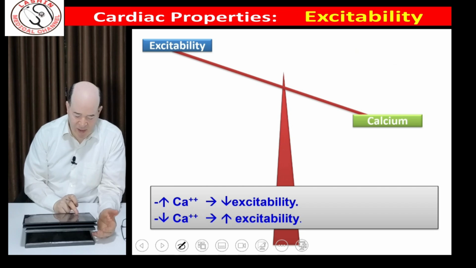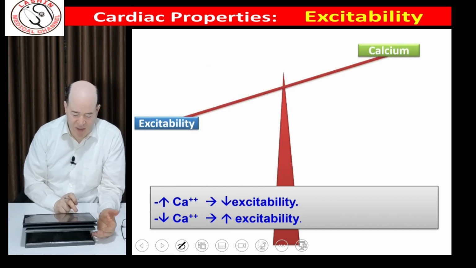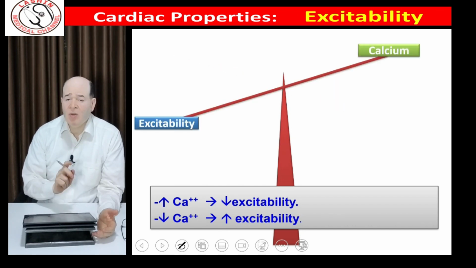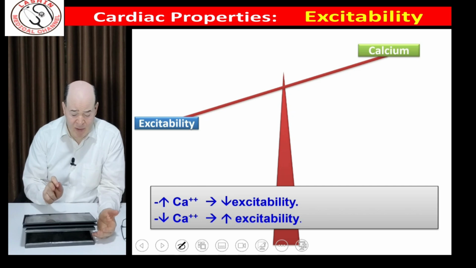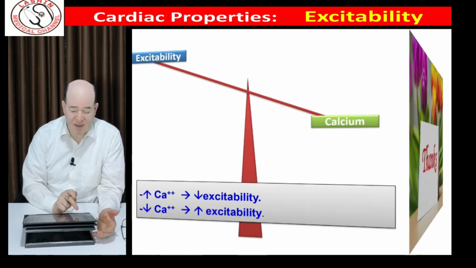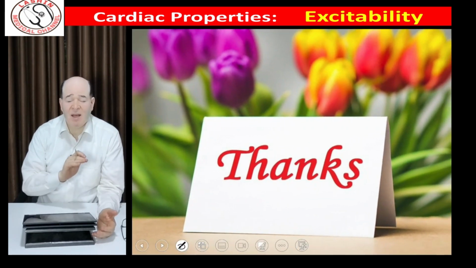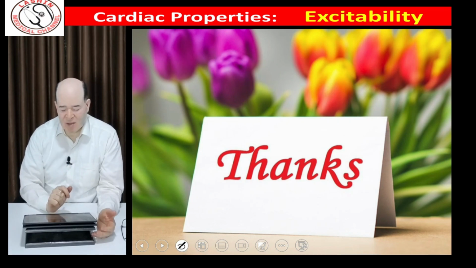Don't forget this figure. There is continuously in all tissues inverse relationship between calcium and excitability. When calcium increases, excitability decreases. This is the rule in the heart and most of body tissues.